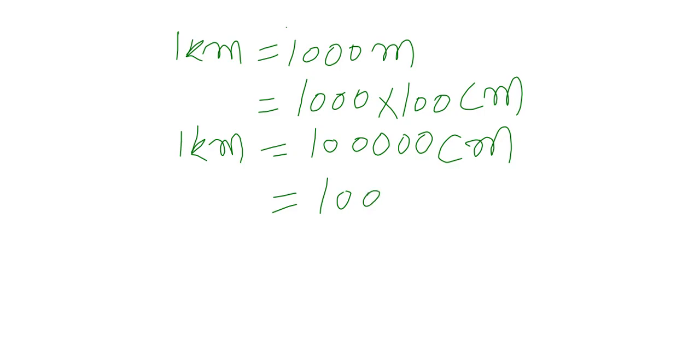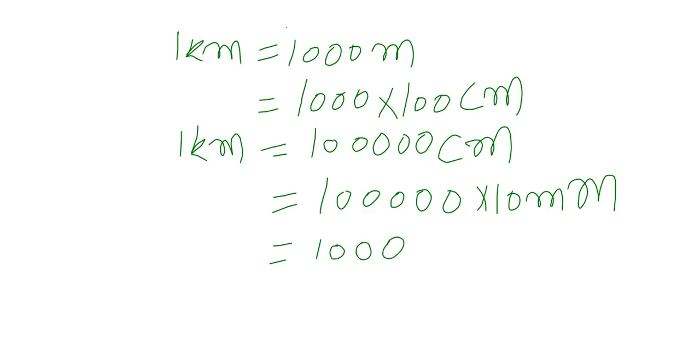Like this, 1 centimeter is 10 millimeters. That is, 1 kilometer is 10 lakh millimeters.